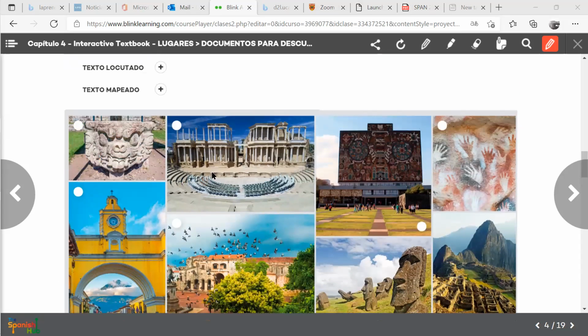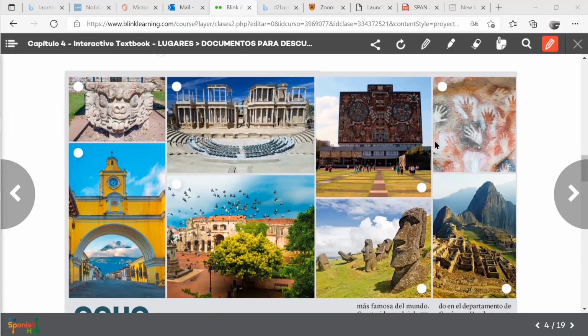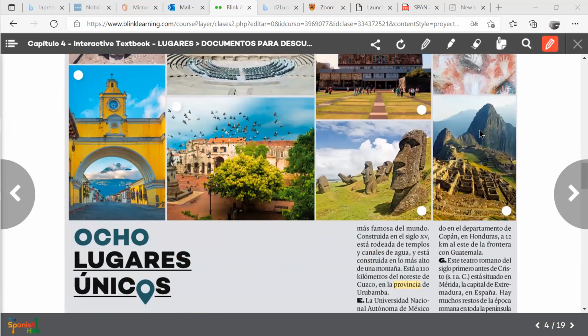Now, this is in Spain. Some ruins, Roman ruins in Spain. This is in the library of the University of Mexico City. This is a cave where they have found these hands that probably were drawn there like about 9,000 years ago. This is Peru, and this is an island, la Isla de Pascua.